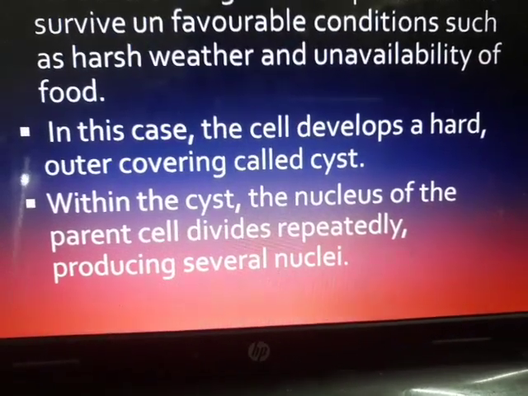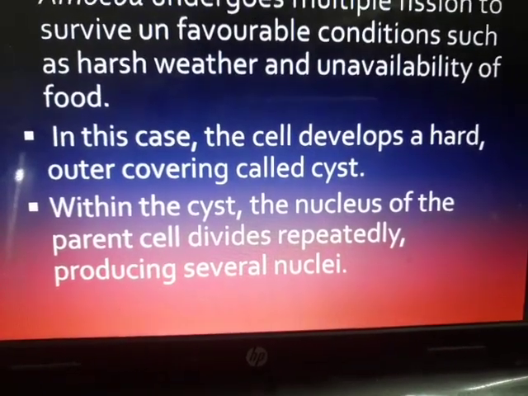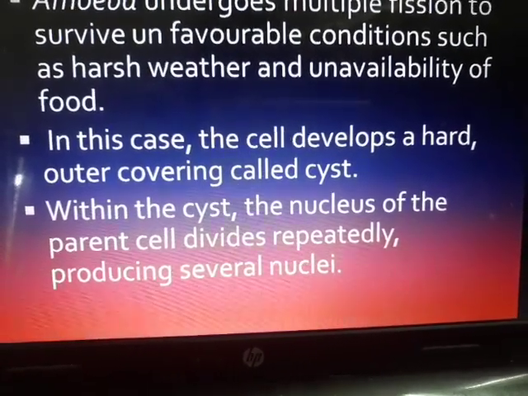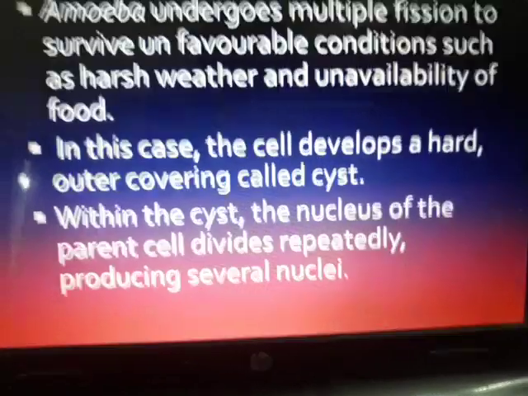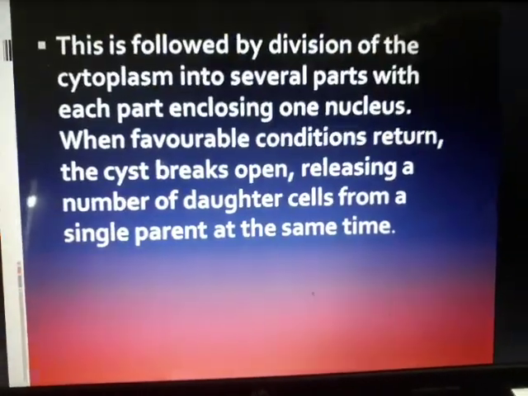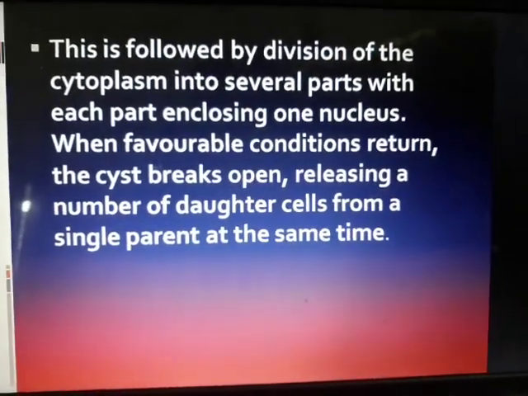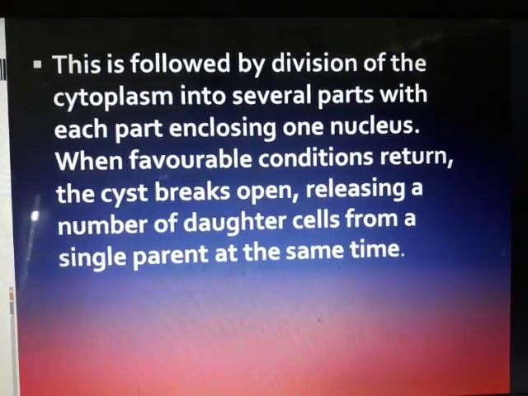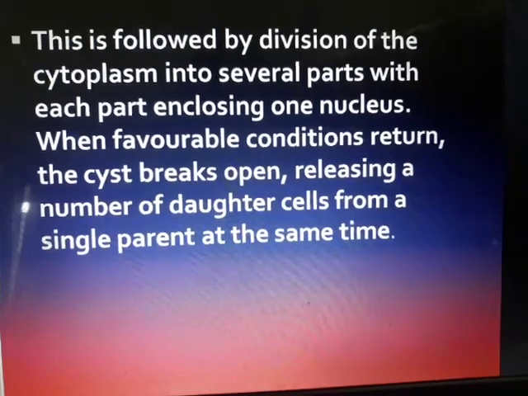So the nucleus gets divided into many nuclei. Understanding? And each nucleus will be surrounded by its cytoplasm, obviously. Now within this cyst, that means there are many small amoebas. This is followed by division of the cytoplasm into several parts having one nucleus each.